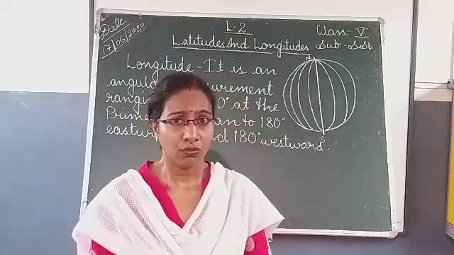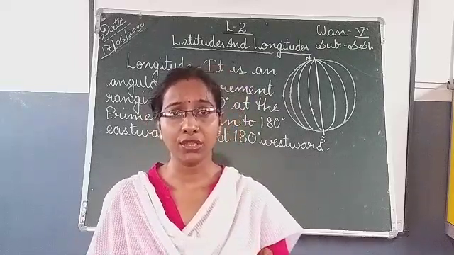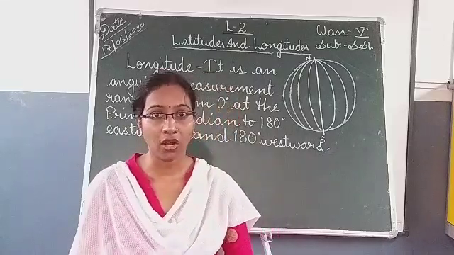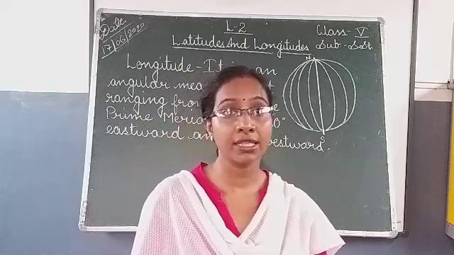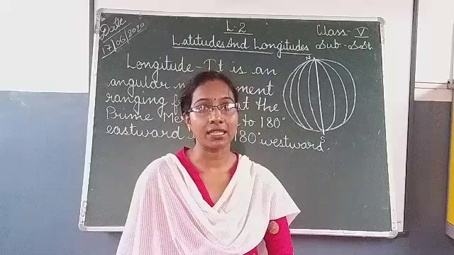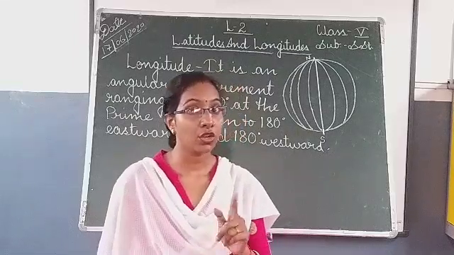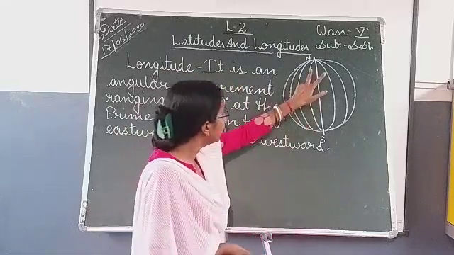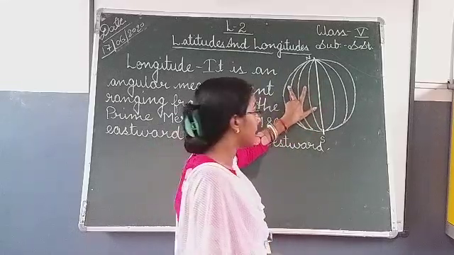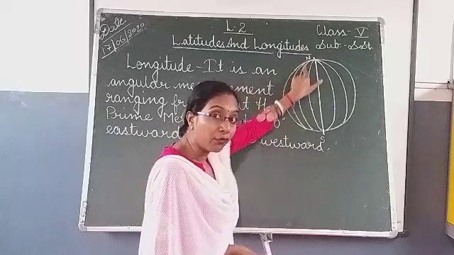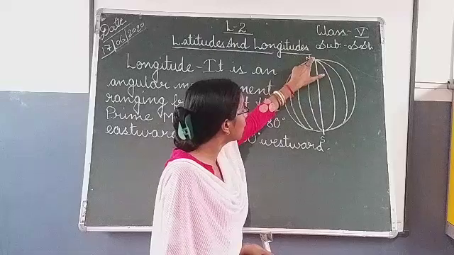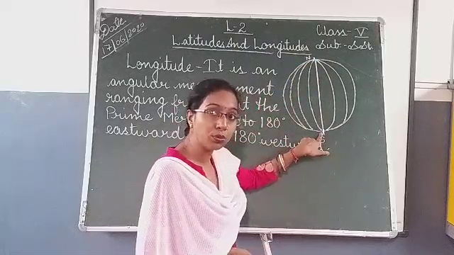Now, some more things about longitude. Longitudes are also known as meridians. These meridians are vertically drawn semicircles joining the North Pole and the South Pole.